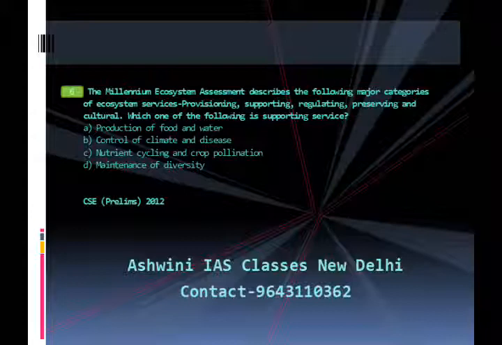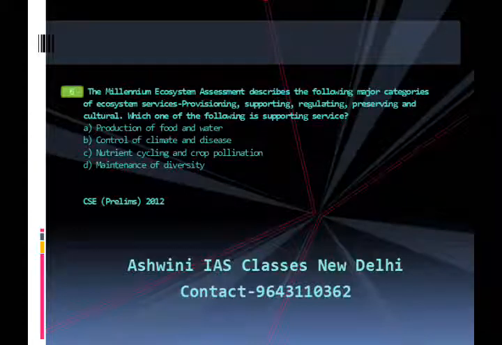A brief explanation. According to the World Development Report 2010, the Millennium Ecosystem Assessment describes the following 5 major categories of ecosystem services: provisioning services, regulating services, supporting services, culture services, preserving services. Nutrient cycling and crop pollination is a supporting service.